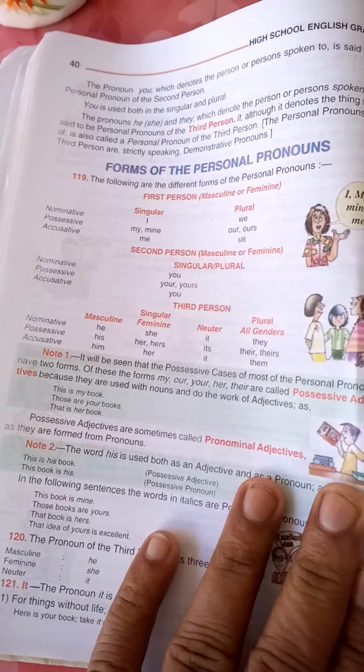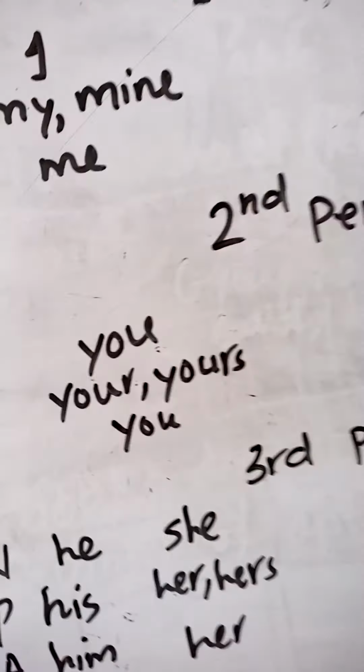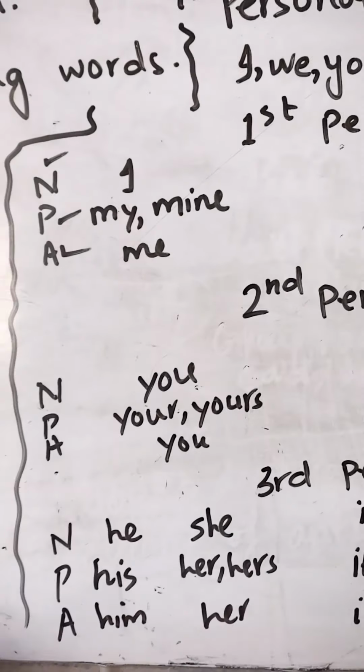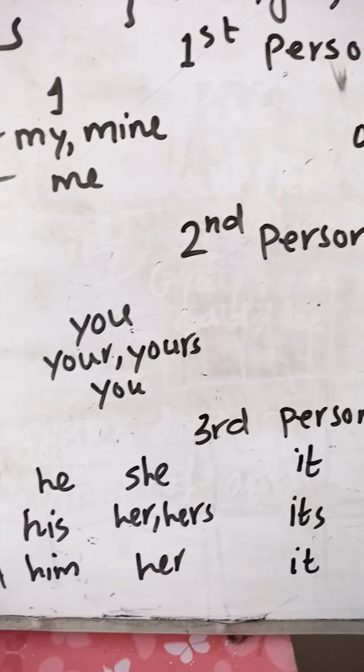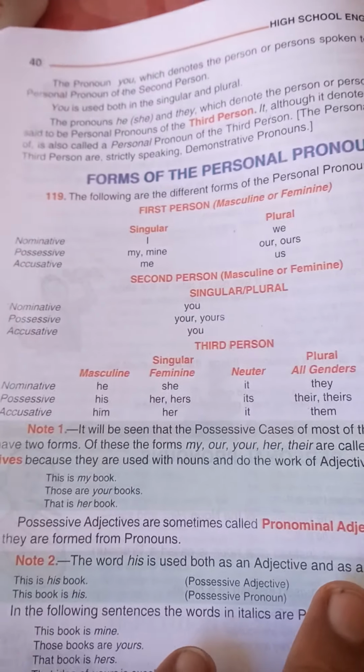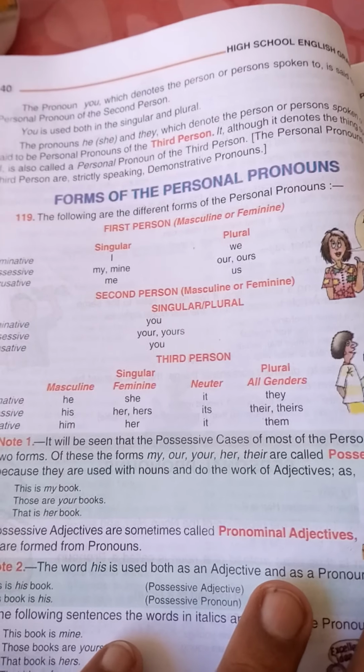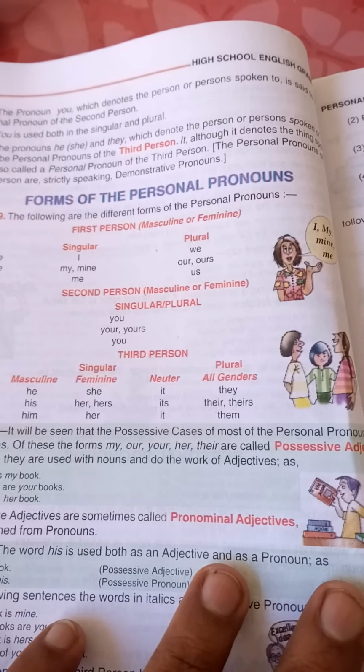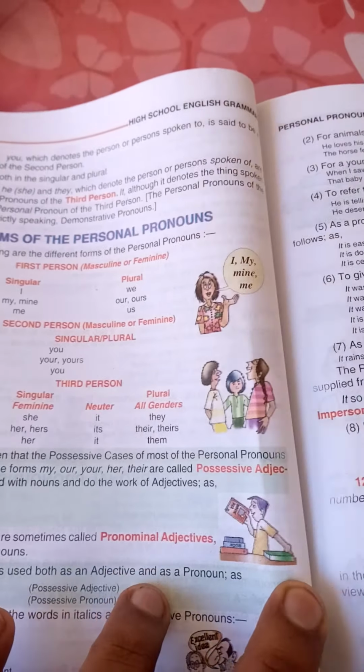You is used both in the singular and plural as we have discussed. Clear? And then the pronouns he, she, and they, which denote the person or persons spoken of, are said to be personal pronouns of the third person.